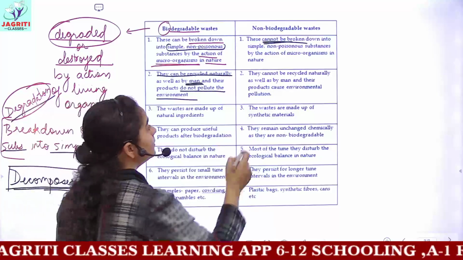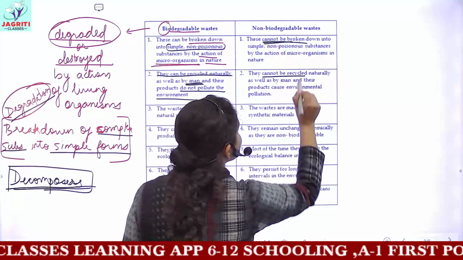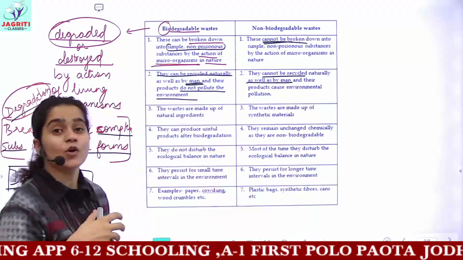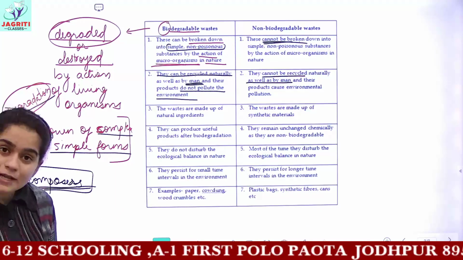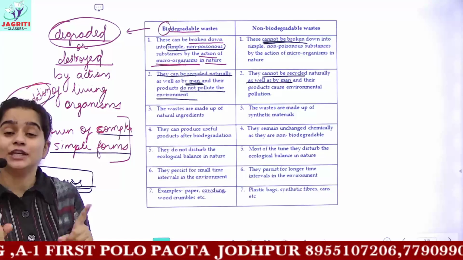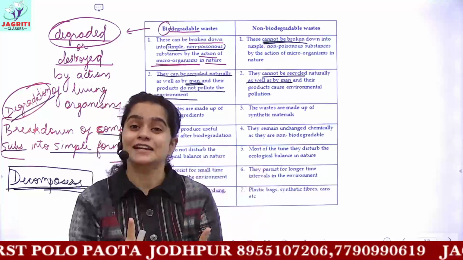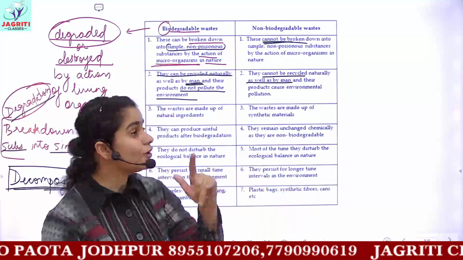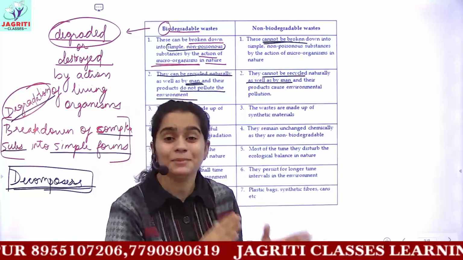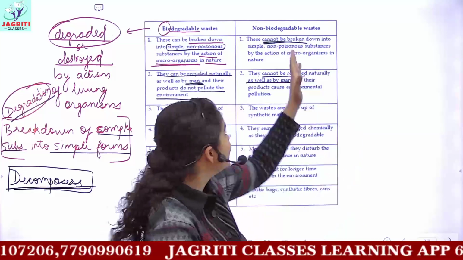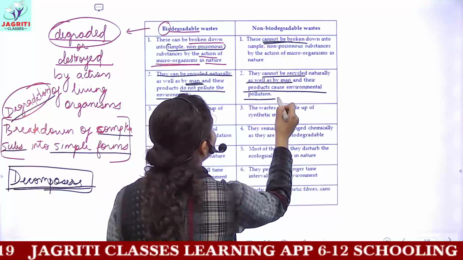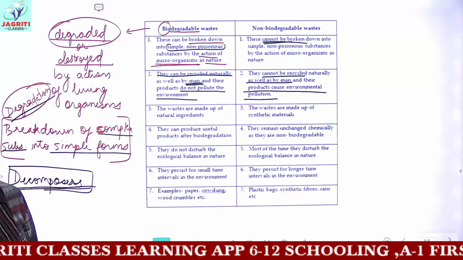Whereas non-biodegradable wastes cannot be broken down, which means they cannot be recycled naturally, and human beings also cannot. Now we have many advanced facilities or industrial apparatus by which we can recycle non-biodegradable waste to a large extent, but that too is restricted. We cannot recycle non-biodegradable waste completely, only up to a certain limit. And whichever products are formed cause environmental pollution, extreme pollution.